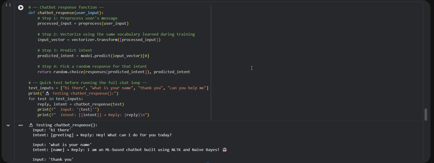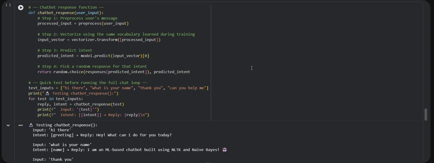After that, coming to the second step, it transforms the cleaned input using the same vectorizer we used during training. So notice here, we use vectorizer.transform, not fit_transform. This is because the vocabulary must stay fixed. Third, it calls model.predict to identify the intent. Coming to the fourth step, it uses random.choice to pick one response from that intent's response pool.